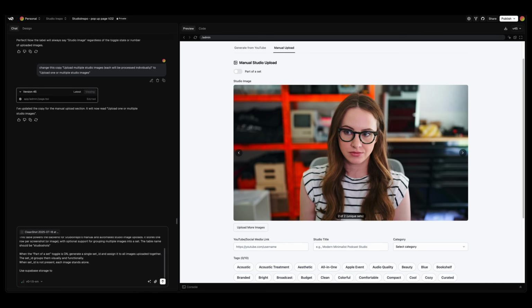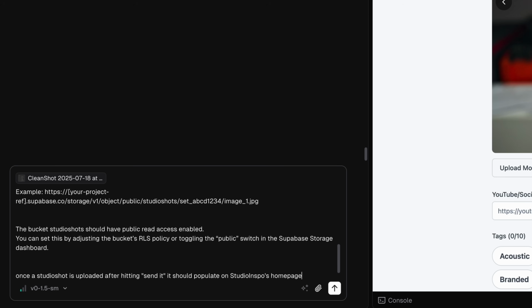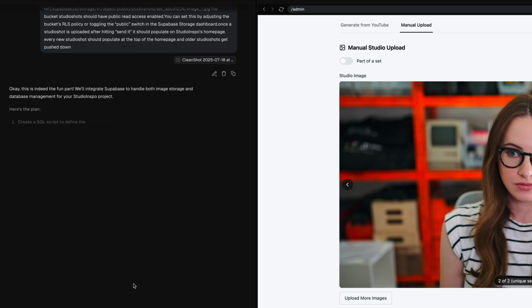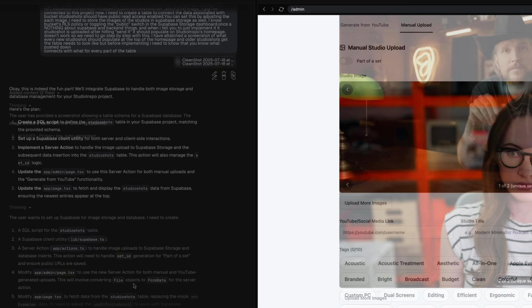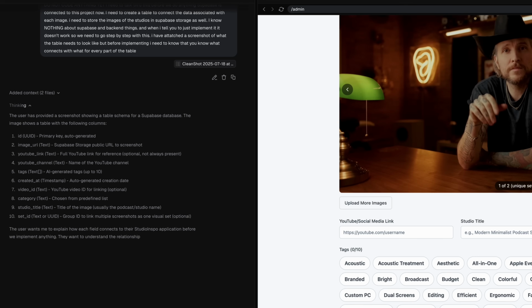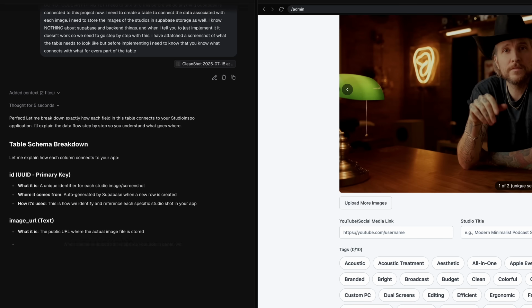If I upload 3 images at once that are a part of a set, how am I going to identify that they are a part of a set in Supabase? And it will just explain back a few different workflows. And I just select the one that I think is best for studio inspo, and then it just starts coding. I have found that planning and actually talking each problem through with the AI before you start telling it what to do is always going to be better.